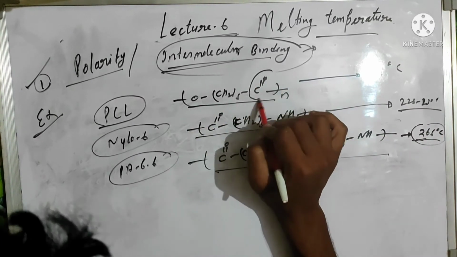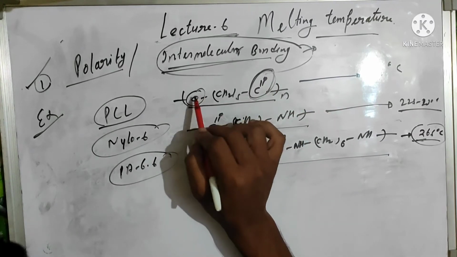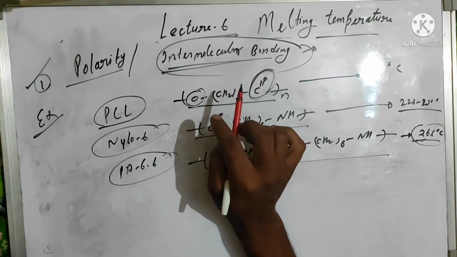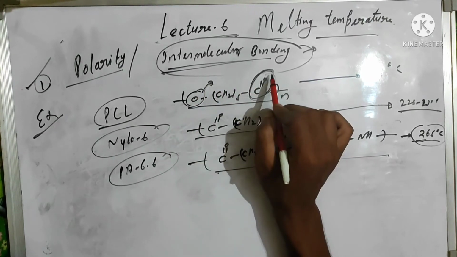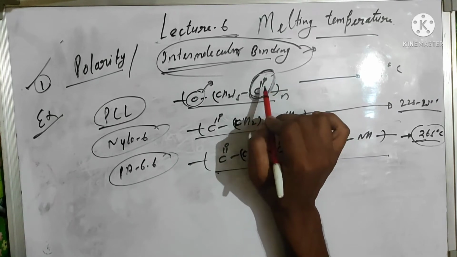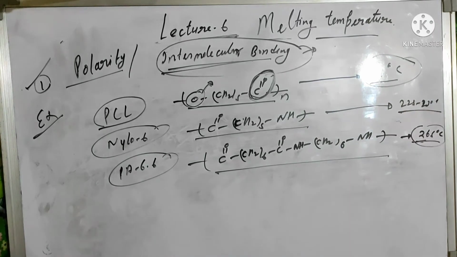Here there is only one polar group, CO. The oxygen group present in the main polymeric chain increases the flexibility, but there is one polar group, CO, that's why their melting point is around 61 degrees centigrade.